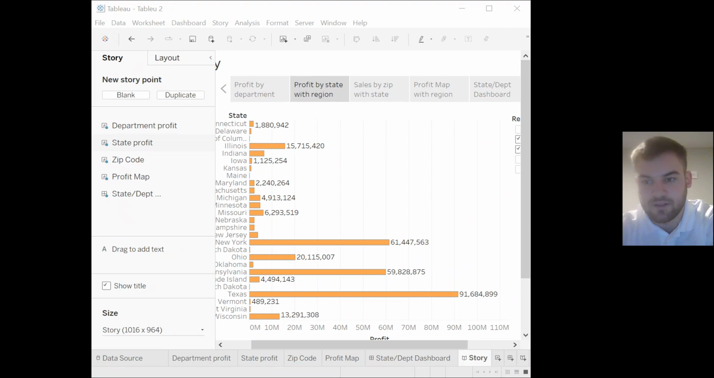And there's many different tools like sheets, dashboards, stories, which can all tell a story about data, which I just did about this company's data.